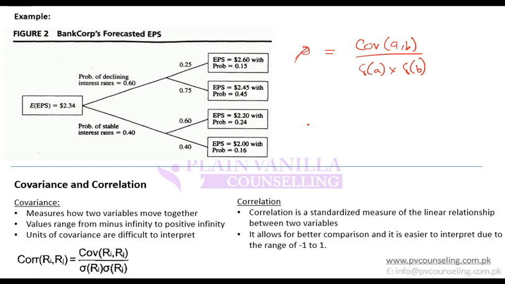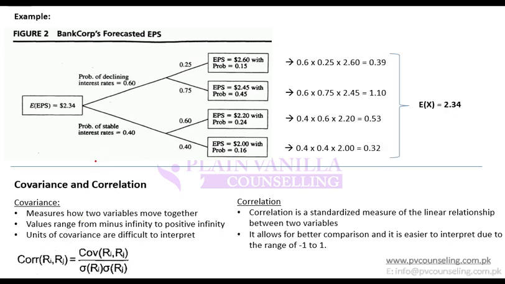And then if you want to change the formula to calculate covariance, covariance of AB equals correlation into standard deviation of A into standard deviation of B. Any problem so far up till here?